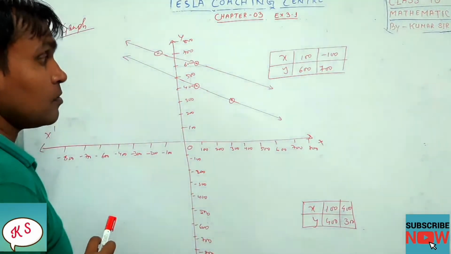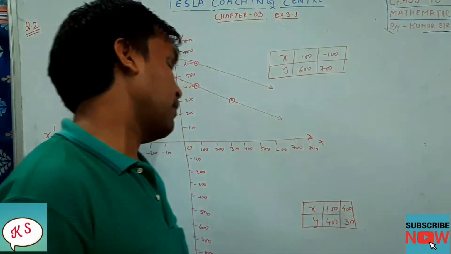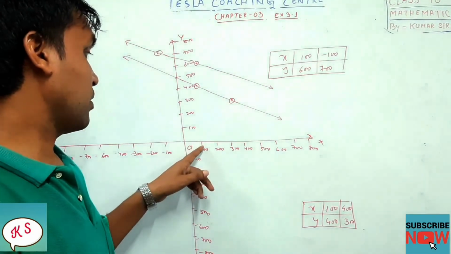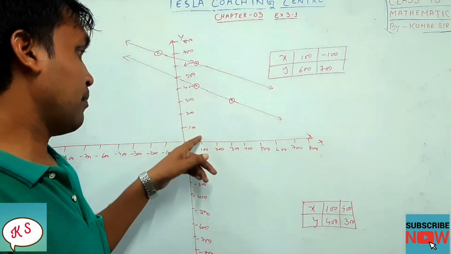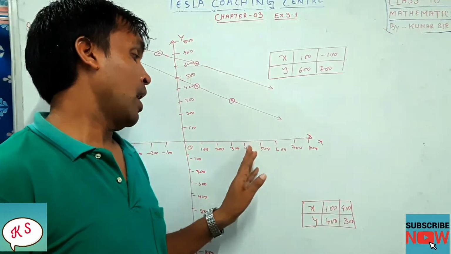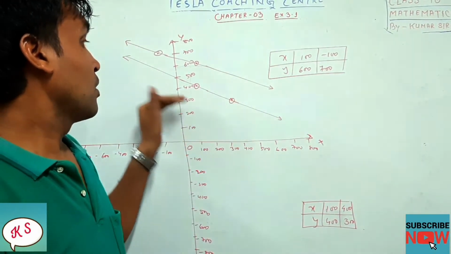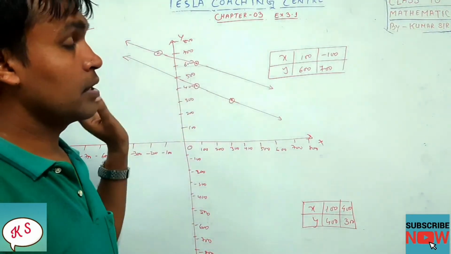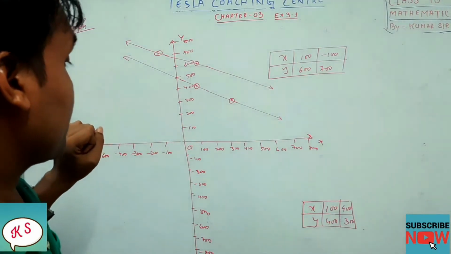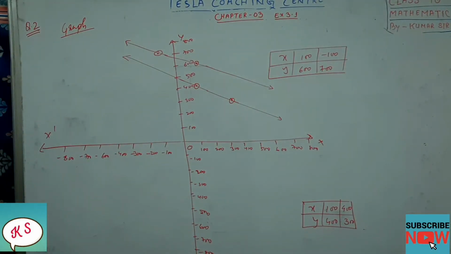Okay, fine. Next one, x equals 100, y equals 400. This is the point we have drawn. Next, x is equal to 400 and y equal to 300. So we have drawn the line. Now this is the graphical representation of the second question. Okay dear students, now let us switch to the next question.